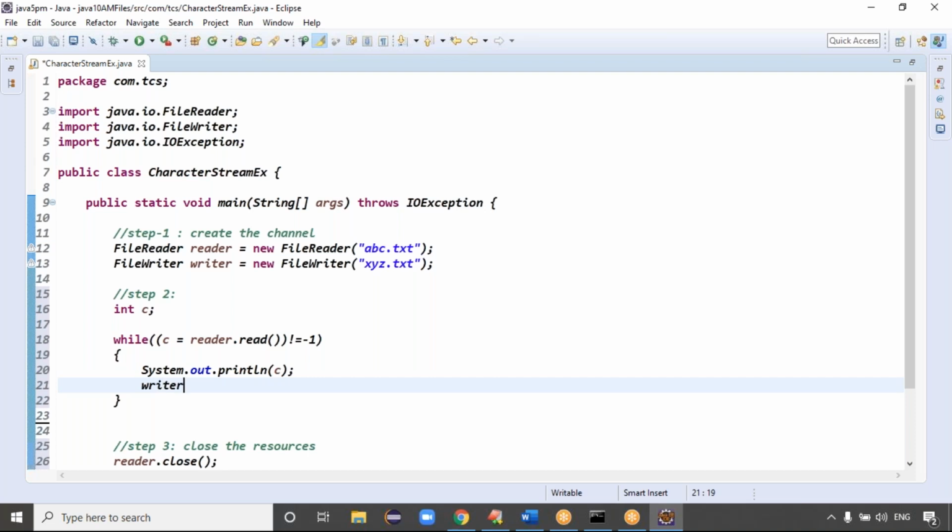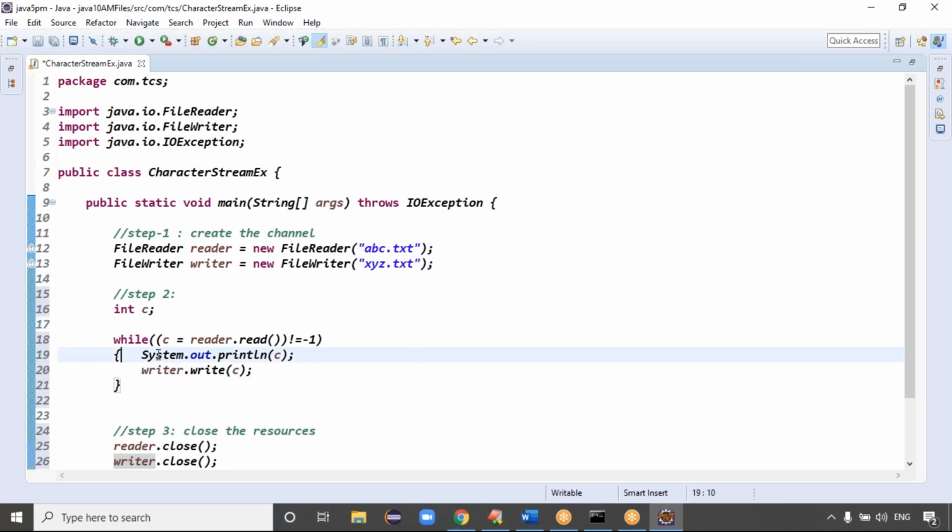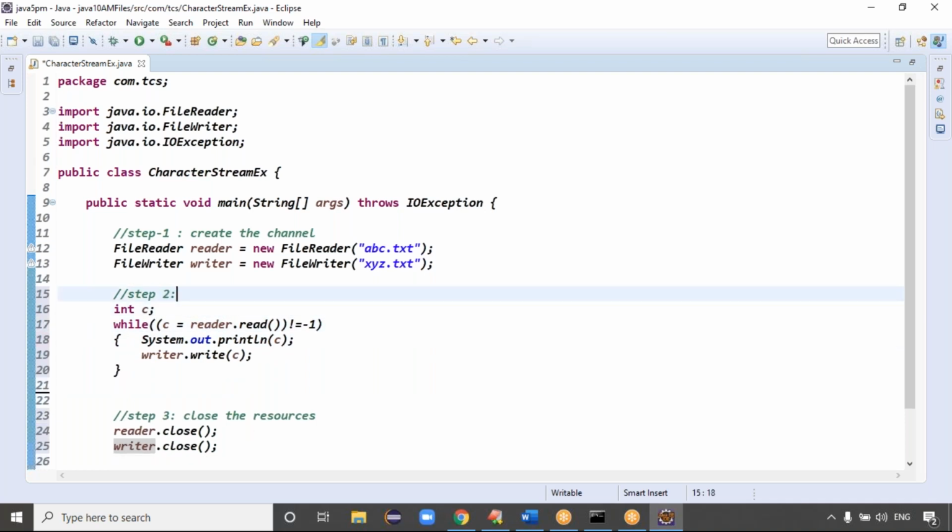Then write the data. How to write the data, guys? Which method? Write method. Write method of what? C, right? Exactly. This while loop is just reading the data and writing the data. We are not writing to the XYZ TXT file directly, we are writing to the writer object. The writer object is nothing but the xyz.txt file.